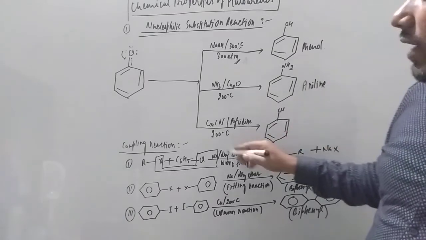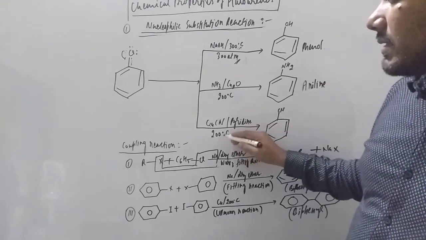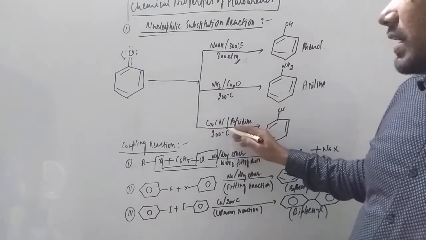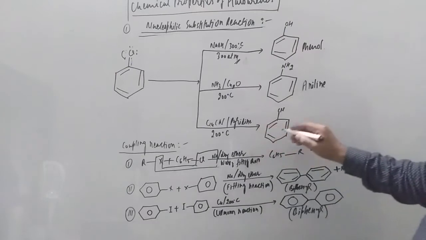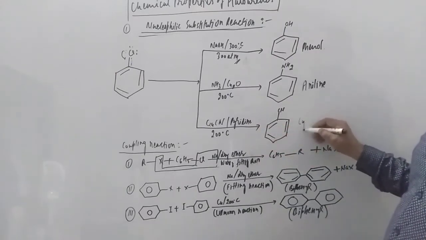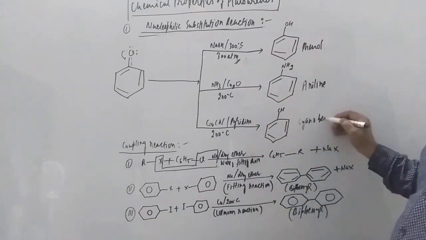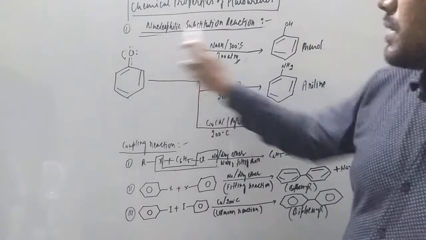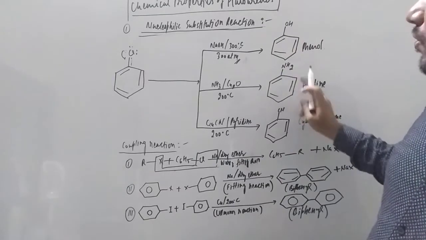And at the same temperature, if you treat with copper cyanide, CuCN, in pyridine solution, you get cyanobenzene.